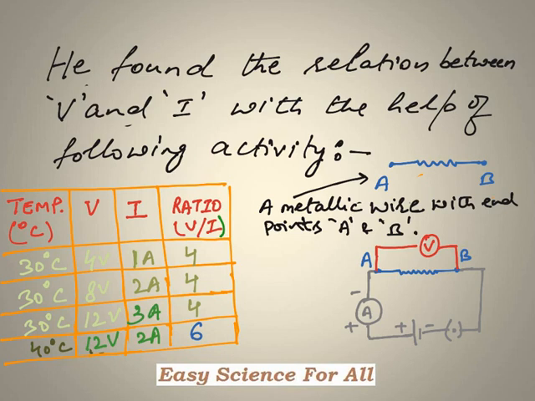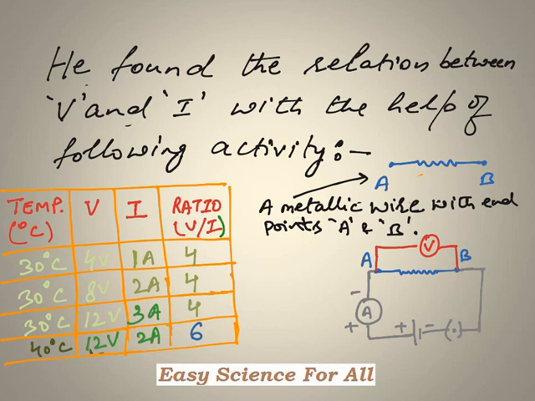He found the relation between potential difference V and current I with the help of the following activity. In this activity, a metallic wire with endpoints A and B has been connected in an electric circuit.